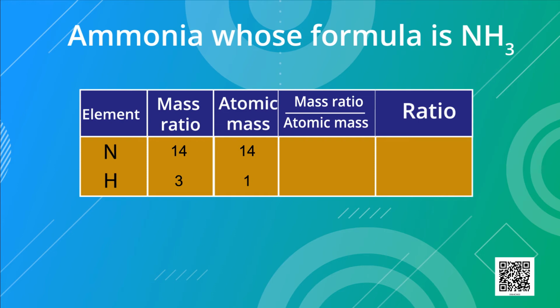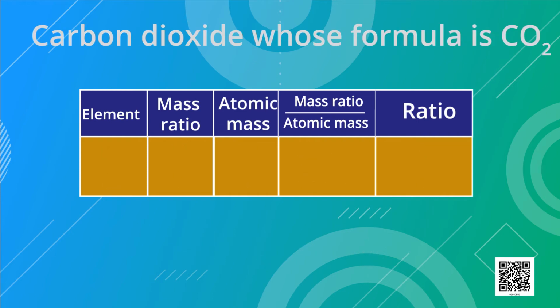Here both the mass ratio and atomic mass are 14. So for nitrogen it is 14/14, which gives us 1. In the case of hydrogen, the ratio will be 3/1, that is 3. So the simplest ratio comes out to be 1:3. That means the formula of ammonia that you can see is NH3, 1 atom of nitrogen and 3 atoms of hydrogen, NH3. Let us take one more example.